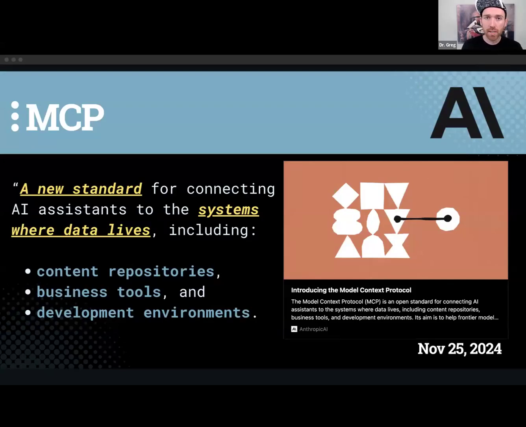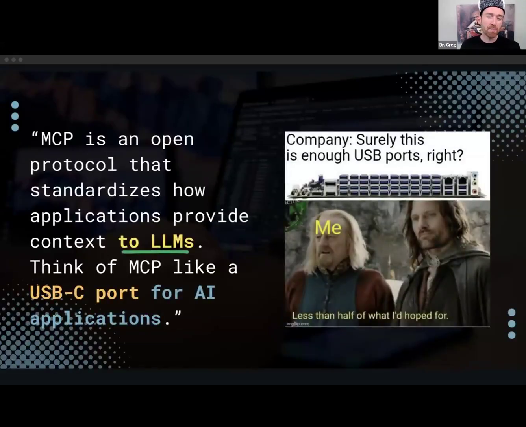This is from the original press release by Anthropic. Still in TLDR land, let's think about this for a second as the top line of what we often hear. MCP is an open protocol that standardizes how applications provide context, critically, to LLMs. One of the things we often see in this industry is that when we're talking about agents, we're typically just talking about an LLM. It probably makes a little more sense here to think about providing context to agents.